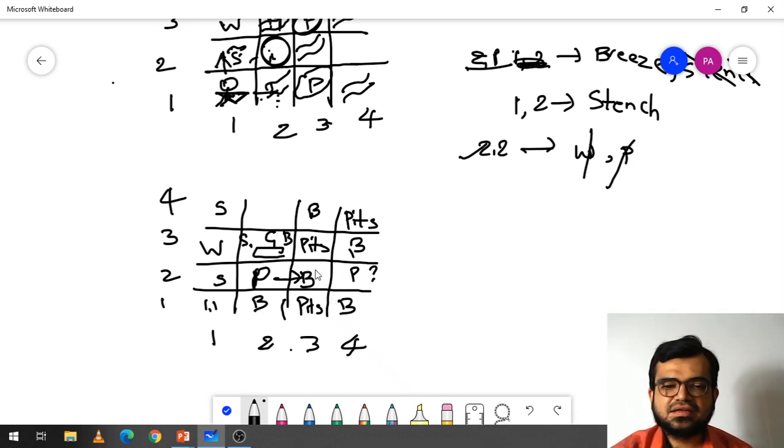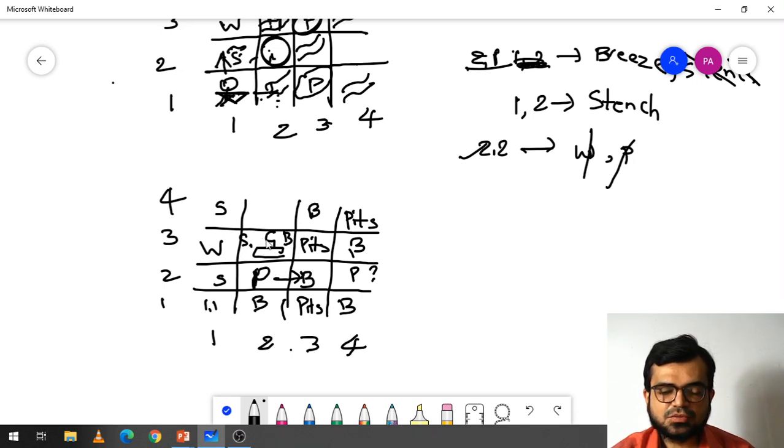So after reaching this location, the person thinks that if it moves here, a pit may come, or else the pit can be there. So again it goes back to the previous location and tries another option.